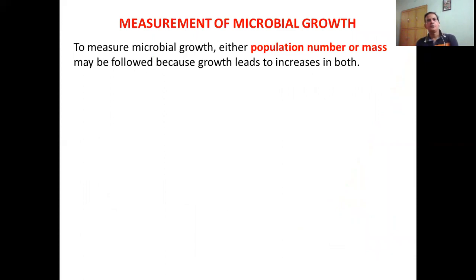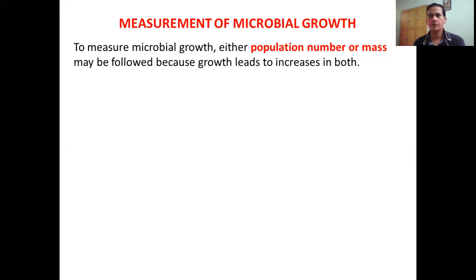Okay, so now comes the measurement of microbial growth. Usually microbes, as I told you, are grown in bulk. They are in huge numbers. So microbial growth will be measured either in terms of number or mass, or sometimes both.